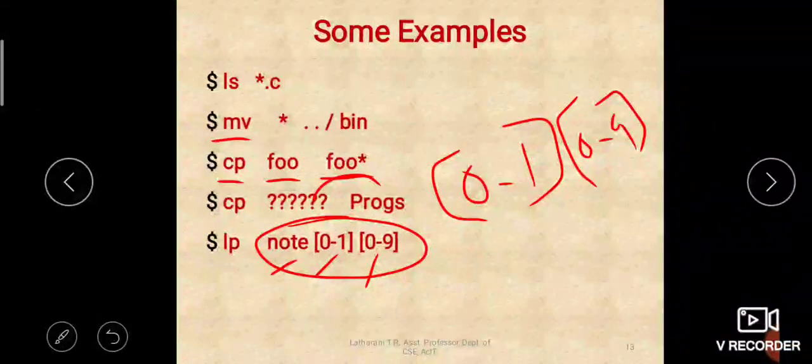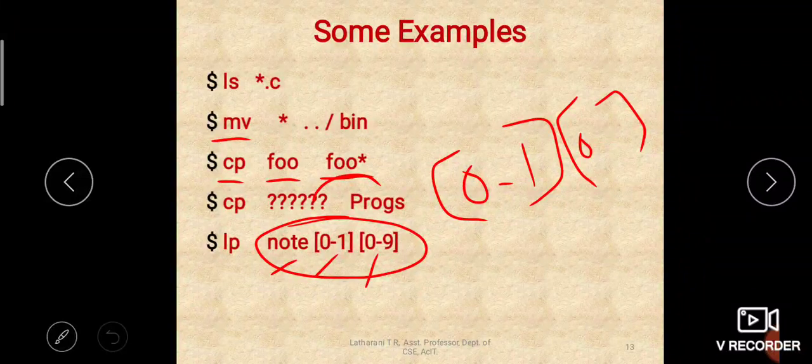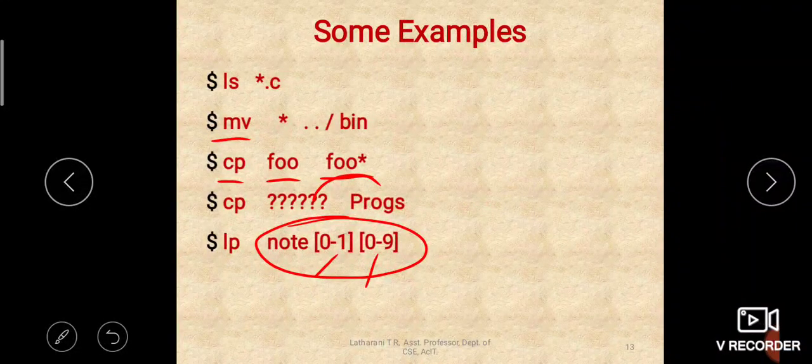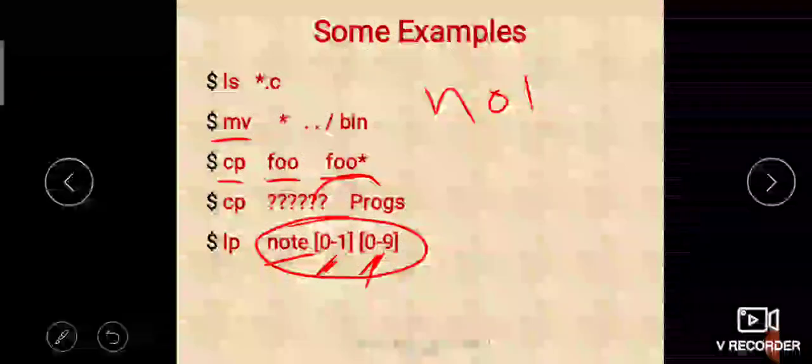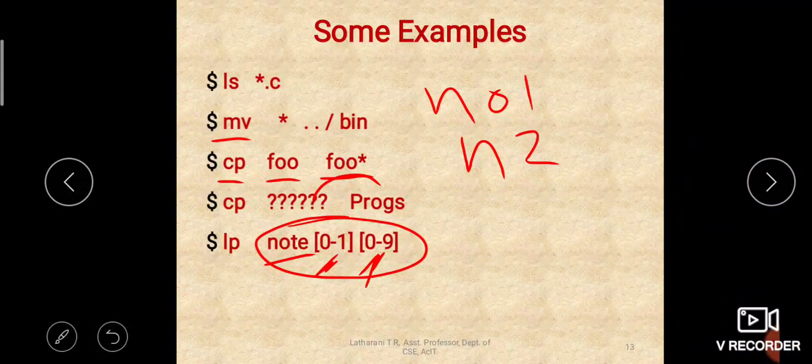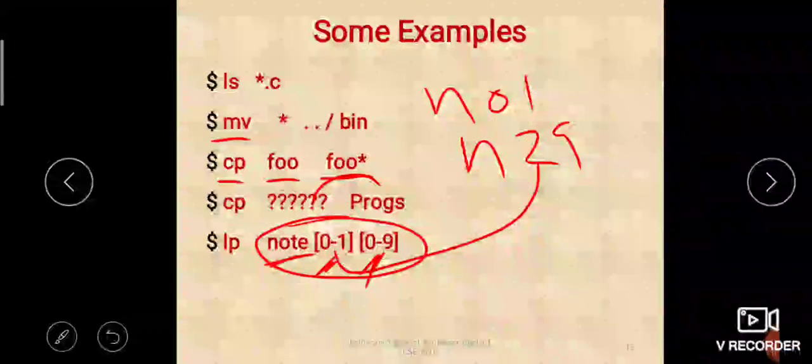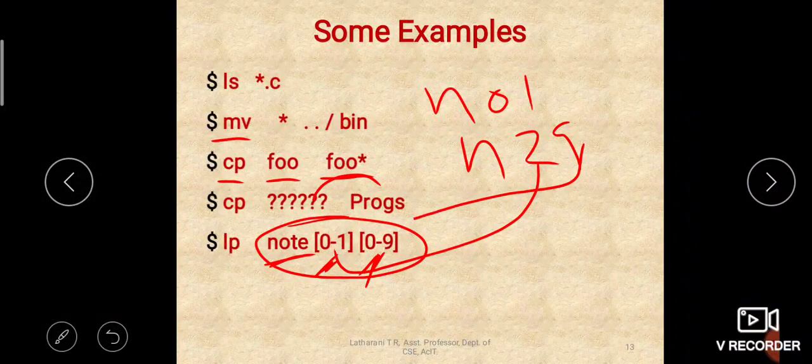I'll give you some samples. Will it match note 01? Yes. It should start with note, and 0 is one of this range and 1 is also one of this range, so it will match. Will it match note 29? No, it will not match, because note is there, but 2 is not in this range, though 9 is in this range. So it will not match this file name.